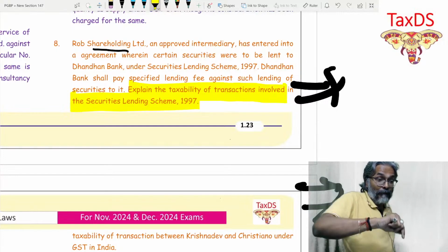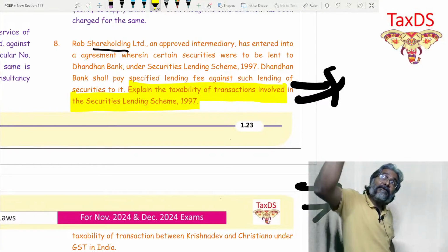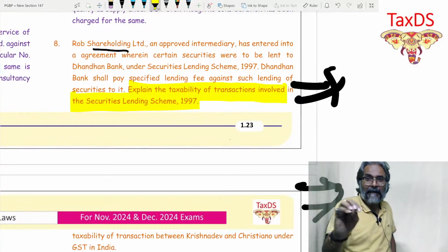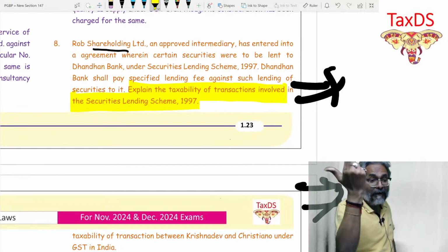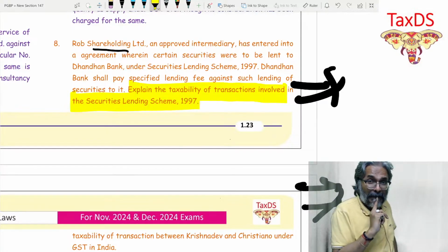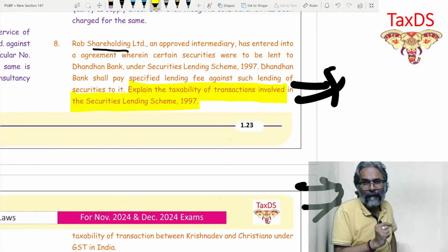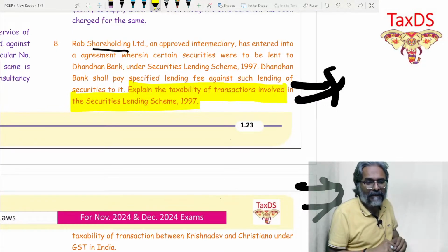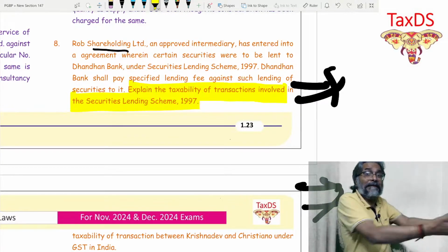If you see the question, 99% of the students will write that this transaction is a supply and therefore it would be charged to GST. 99% answers would be this. You will not get full marks. Then you will wonder where the marks are getting deducted in this context. So now you need to be very careful. There are 2 transactions which are involved in SLS. Which are those 2 transactions? One, the very transaction itself of SLS.